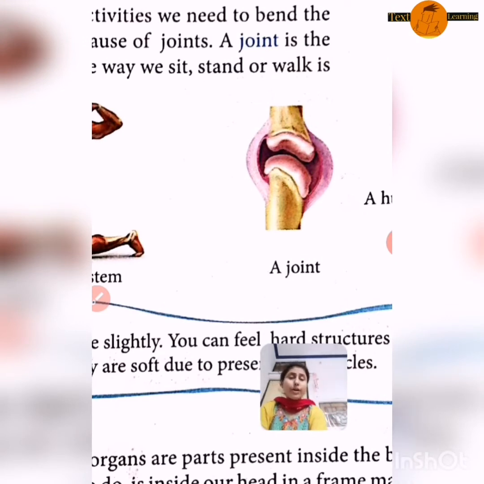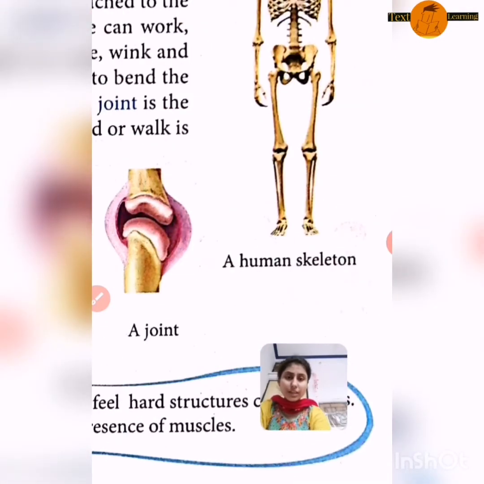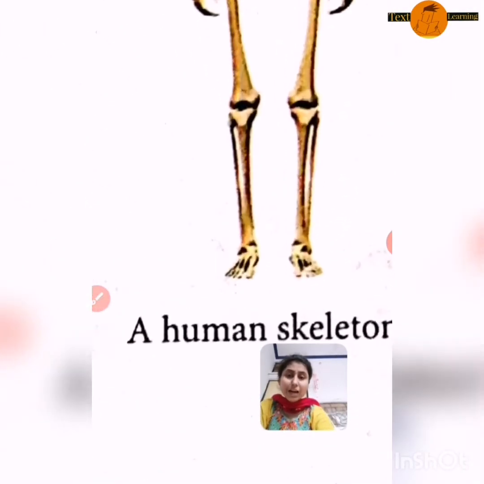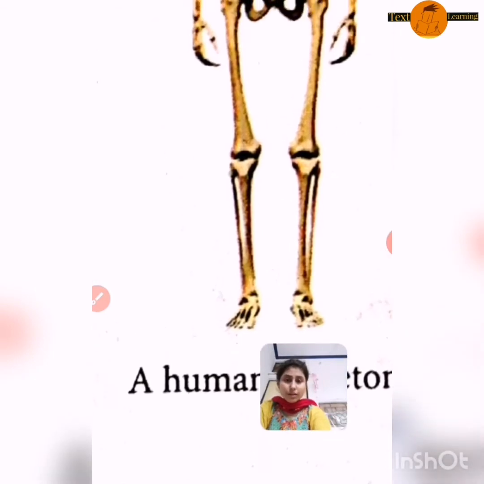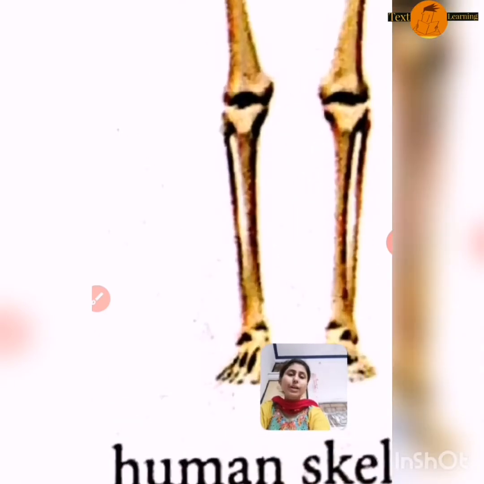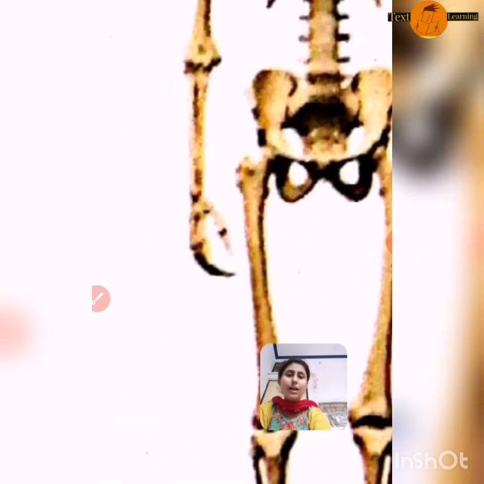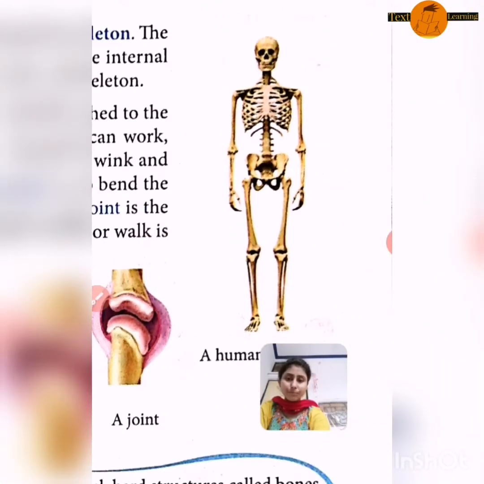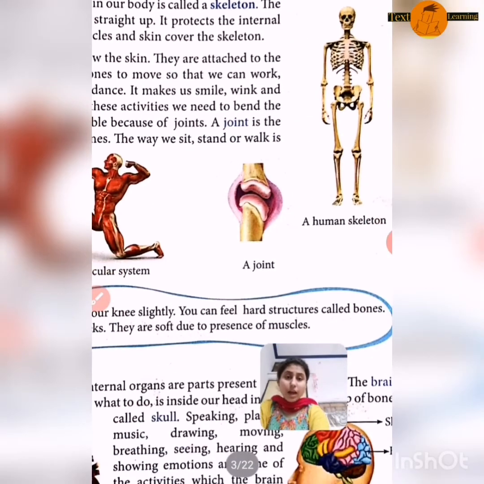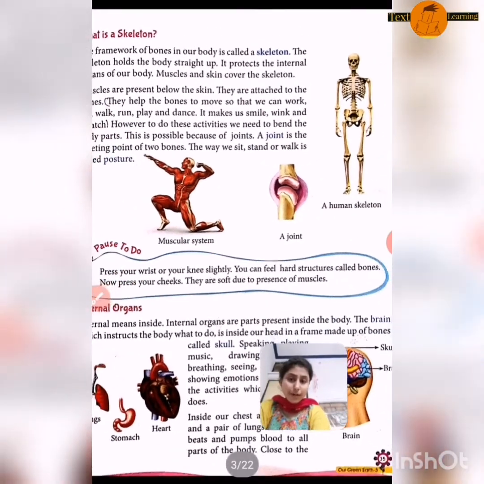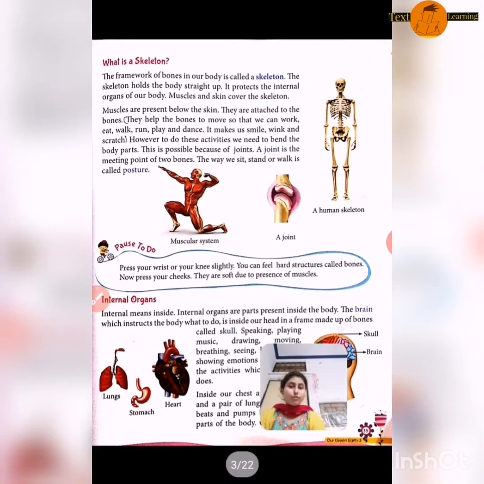What is a joint? A joint is a meeting point of two bones. Here you can see in the skeleton, it can look like one bone together, but see, there are two bones in one leg. Both the bones are joined with each other, and this is the joining point. Likewise in hands also, this is the joining point. So we call it a joint. A joint is the meeting point of two bones.